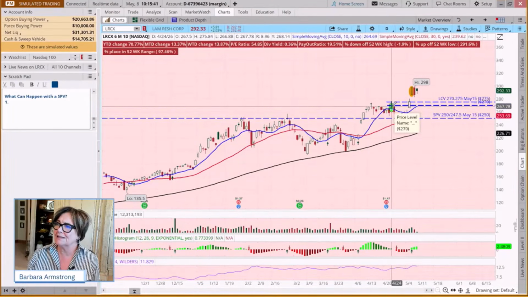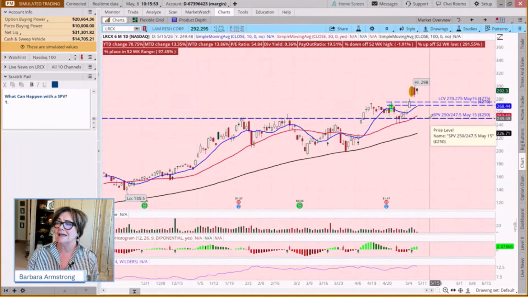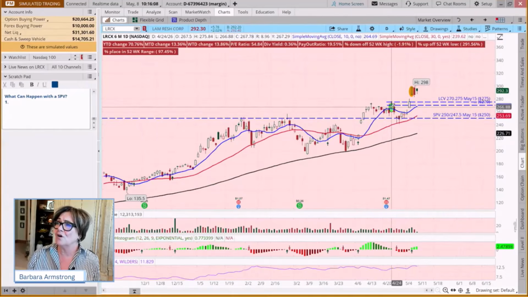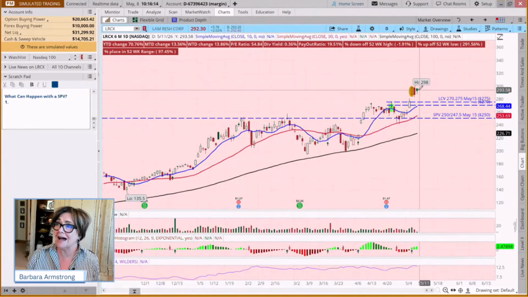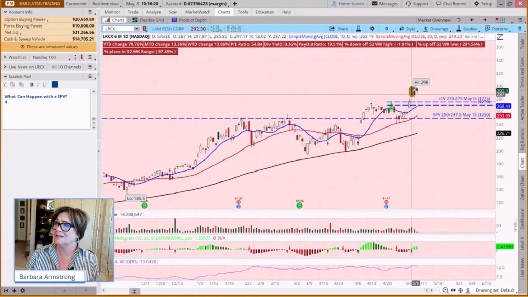And with this one, we looked at this because we placed both of these the same day. And we said, well, this was an old support level. If we could come down to here and still get a reasonable credit, and because volatility was higher, we were able to get a reasonable credit. And we said, as long as it stays above 250, so it could have gone sideways, and on the short vertical, we would have had a profitable trade. Where with the long call vertical, it had to go up above both strikes and stay there. And that only happened, well, it happened briefly on Tuesday, but we didn't end up exiting this until Wednesday.